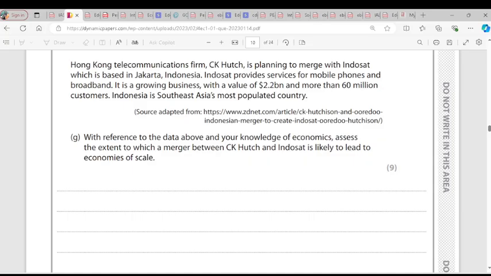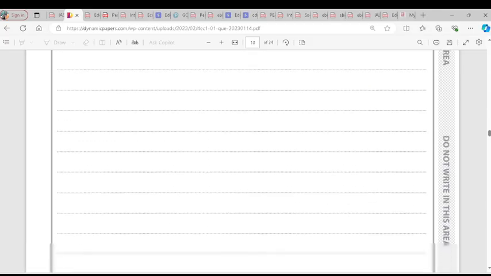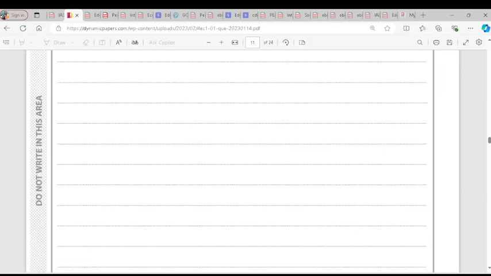Then both companies may also be able to share the cost of advertisement. So if Indosat wants to do advertisements, it doesn't have to do it all alone. It can do it with CK. As a result of that, the cost of advertisement will be shared among both of them. So that reduces the cost of advertisement. That is also a reduction in average cost of production for firms. That is economies of scale. Is it clear? So we go to the next question. I think that's the end of question 2, right? Yes. So we go to question 3.